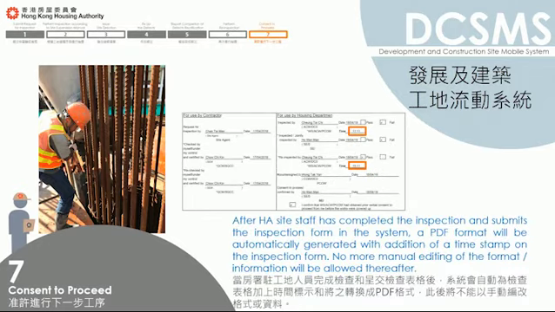After HA site staff has completed the inspection and submits the inspection form in the system, a PDF format will be automatically generated with addition of a timestamp on the inspection form. No more manual editing to the format or information will be allowed thereafter.